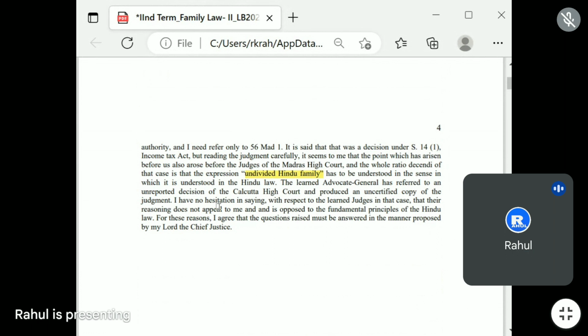I have no hesitation in saying with respect to the learned judges in that case, their reasoning does not appeal to me and is opposed to the fundamental principles of Hindu law. For these reasons, I agree that the question raised must be answered in the manner proposed by the Lord Chief Justice.